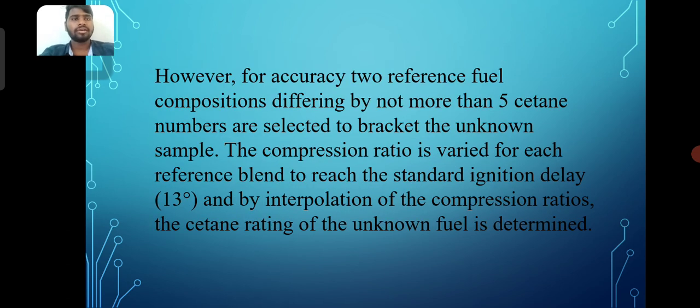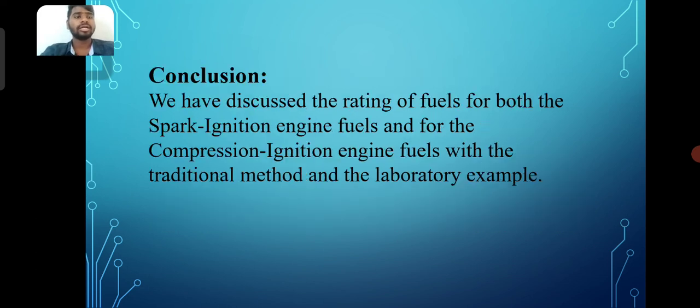However, for accuracy, reference fuel compositions differing by not more than 5 cetane numbers are selected to bracket the unknown sample. The compression ratio is varied for each reference blend to reach the standard ignition delay. And by interpolation of the compression ratios, the cetane rating of the unknown fuel is determined.